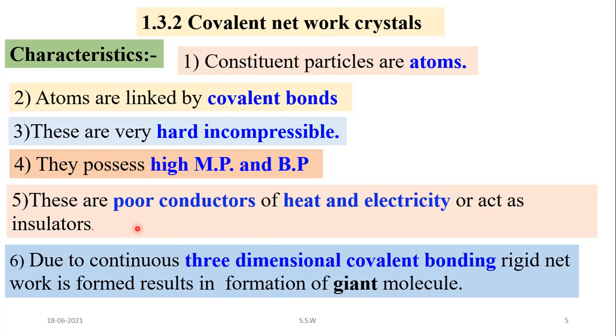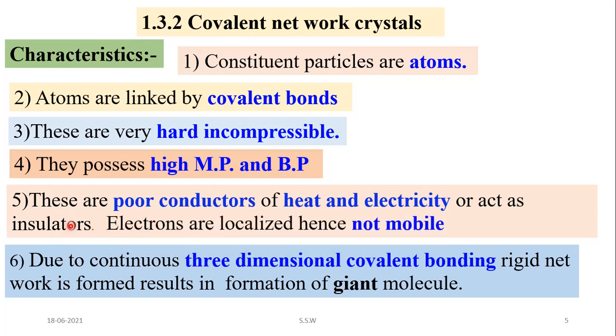These are poor conductors of heat and electricity. Why? The question can come to you on this. Because the electrons are localized and hence these are not mobile, and to conduct electricity free electrons are necessary, and as the electrons are localized and not mobile, they cannot conduct electricity. So therefore covalent crystals are poor conductors of heat and electricity, but there is an exceptional case, that is graphite, which is a good conductor of electricity, that we will see later on.